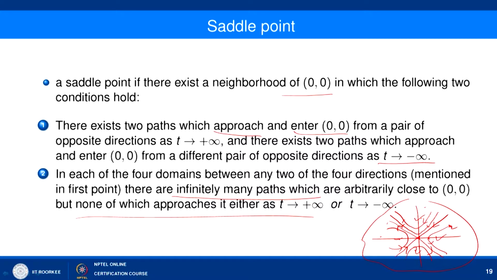So, it means that none of the paths actually approach; they approach for some time, but after some time they move away as t tending to infinity. So, in this kind of case you call (0, 0) a saddle point.